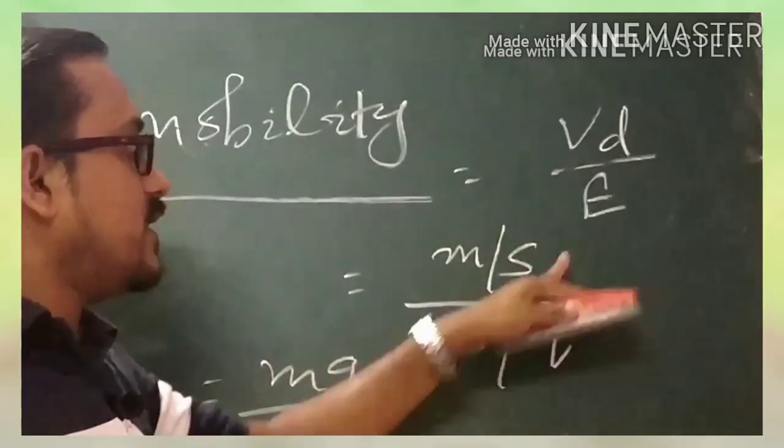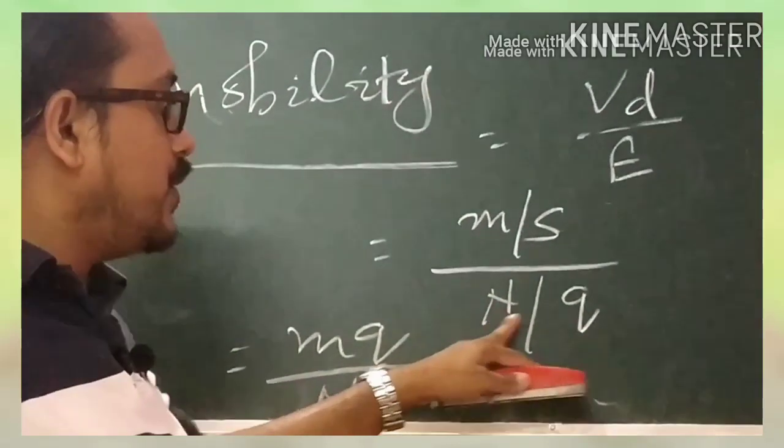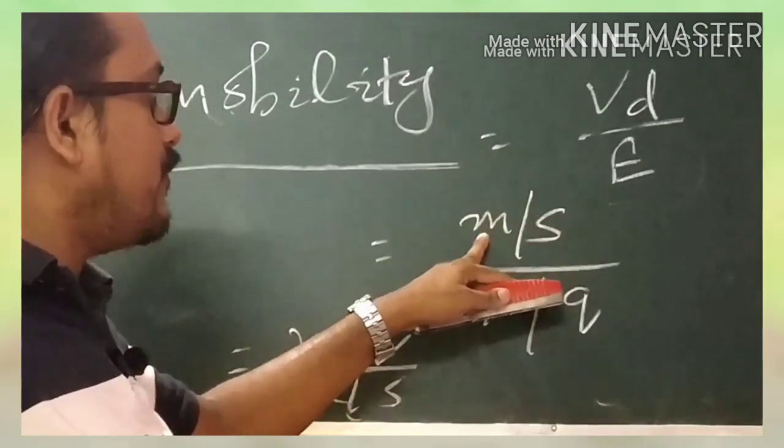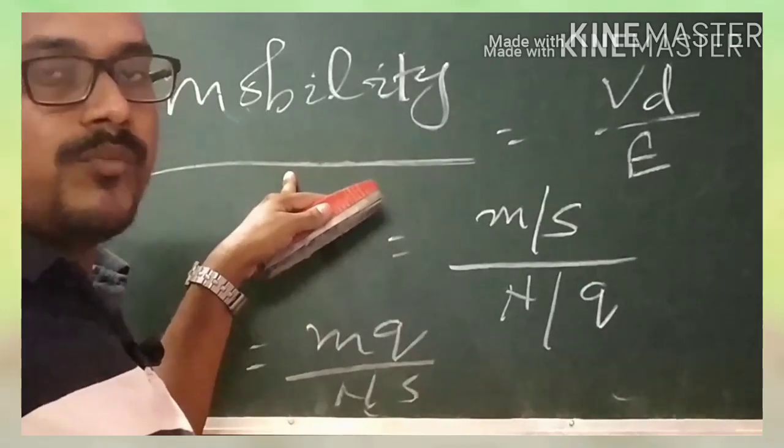Vd means meter per second, and the electric field represents F by Q, which is Newton per coulomb, and taking this, it is meter coulomb divided by Newton into second, which is the unit of your mobility.